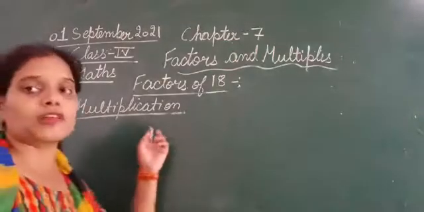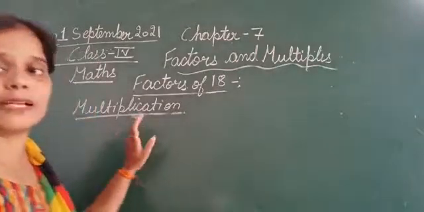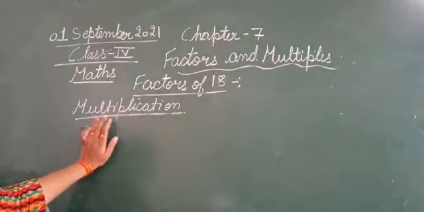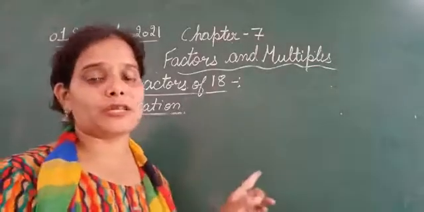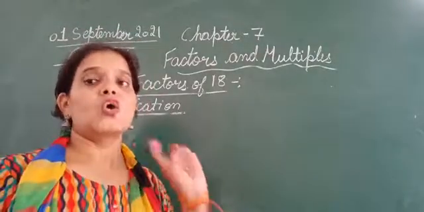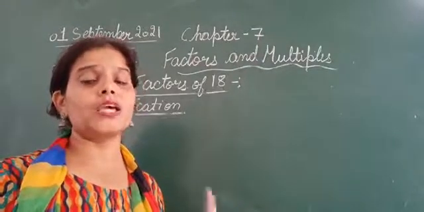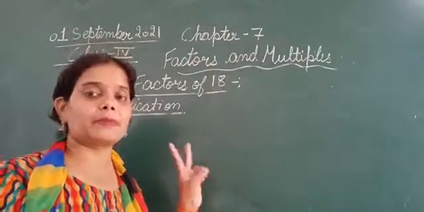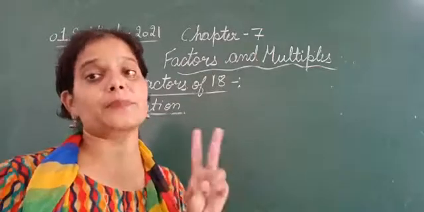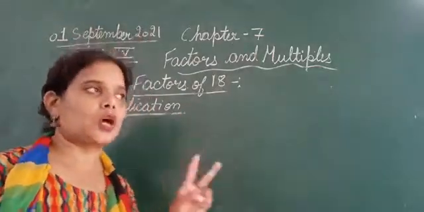So that we will also calculate with the help of multiplication. So that means now we have to multiply those two numbers whose product is 18. हम अब उन दो numbers को multiply करेंगे जिनका product आएगा 18. So how? Let's see.